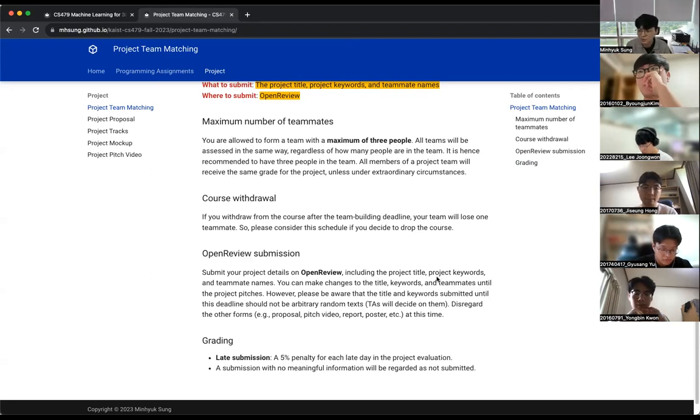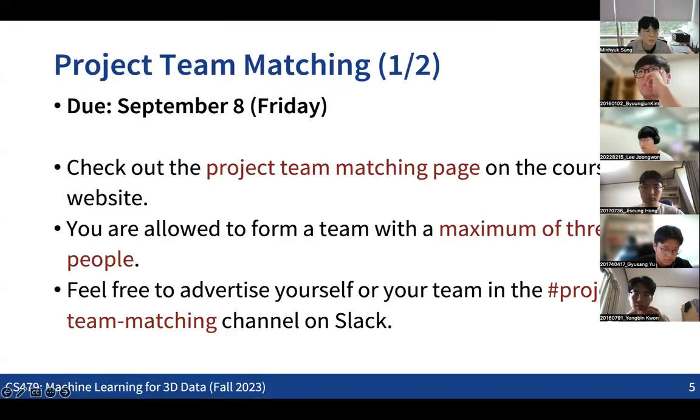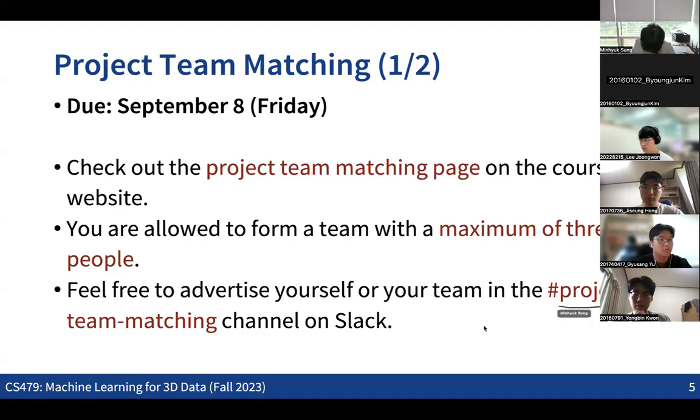But you need to form a team with at most 3 people. The deadline for that is this Friday. Just in case you have some difficulties finding teammates, you can utilize the Slack workspace. There is the project team matching channel on this Slack, so you can use the channel to introduce yourself and find other teammates.